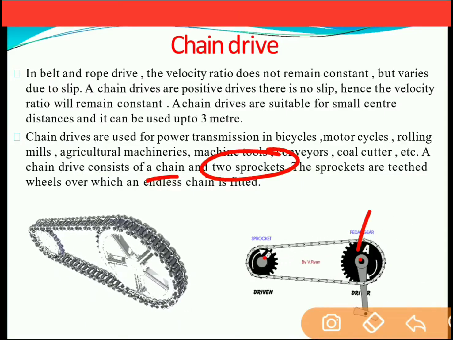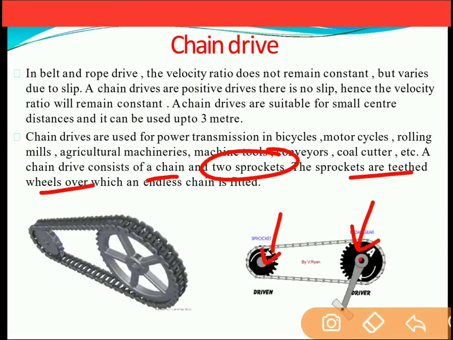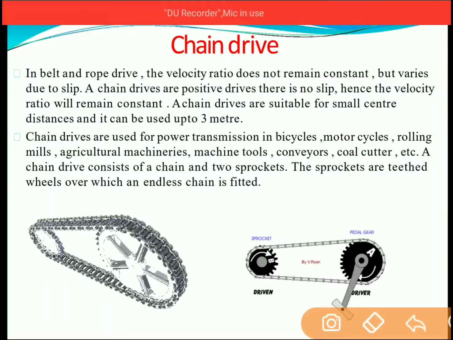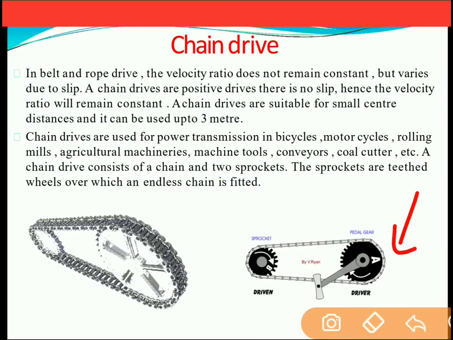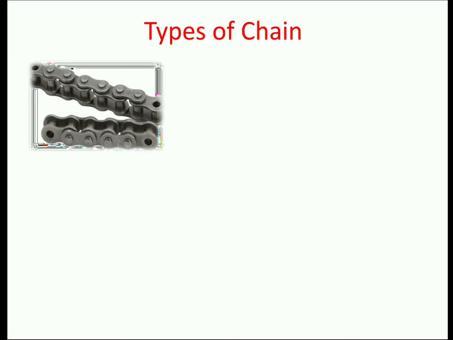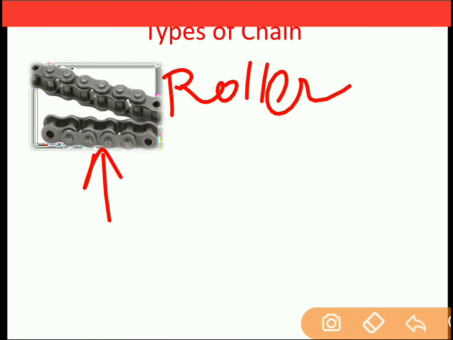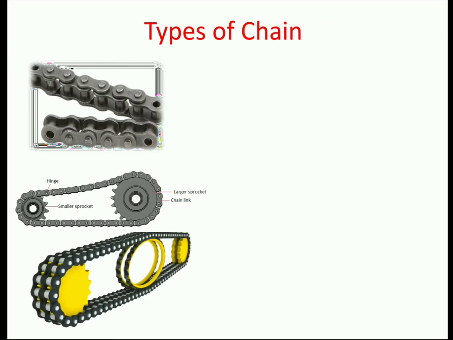The chain drive consists of the chain and sprockets. Sprockets are the toothed wheels on which the endless chain is fitted. So these are the sprockets. This is the chain drive which is used in the bicycle, which transmits the power from the driver to the driven wheel. Next, types of chains. First is the roller chain. So this is the roller chain over here. In the roller chain, it will look like rollers between the two links. Animation of roller chain is given.